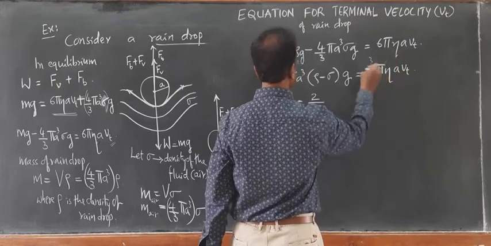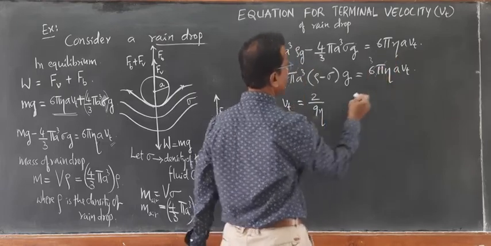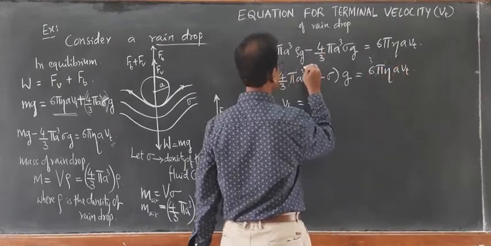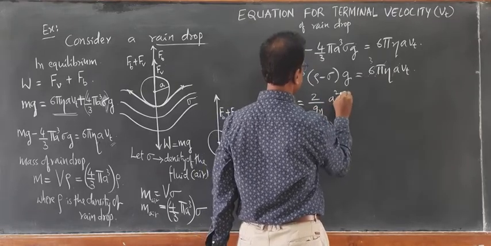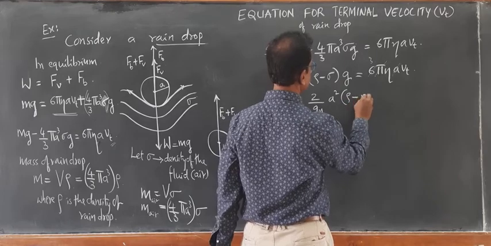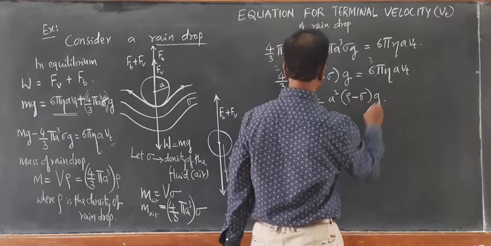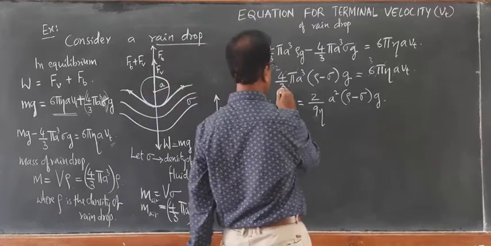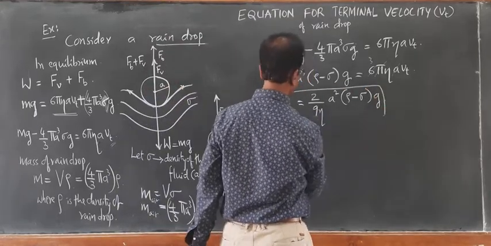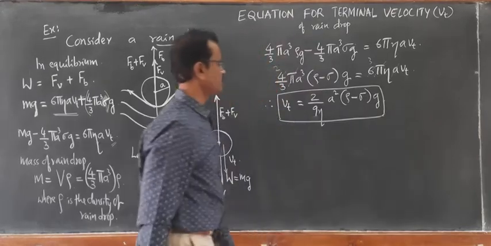Pi cancels, one a cancels, you are left with a square here. So Vt = 2 by 9 a square into (rho minus sigma) into g over eta. This becomes the final equation for terminal velocity.